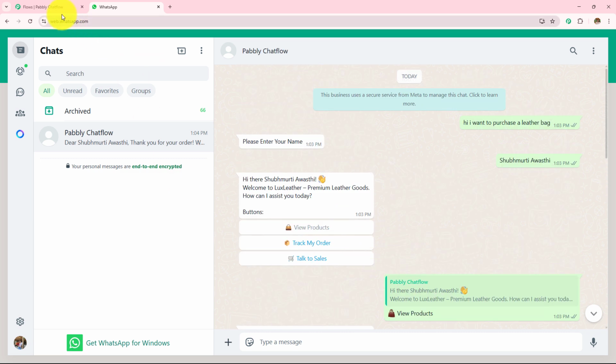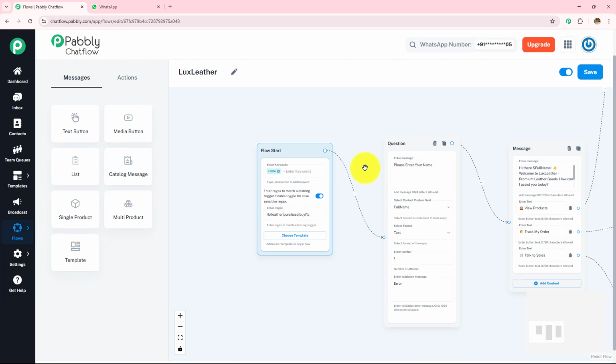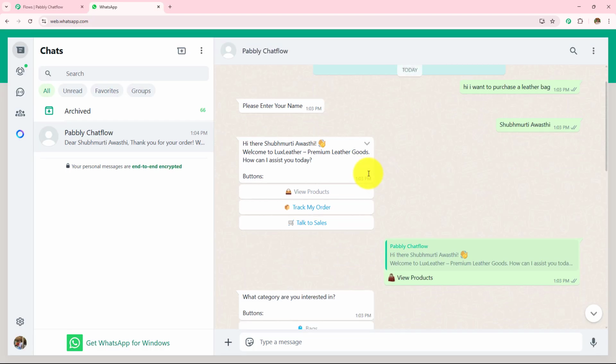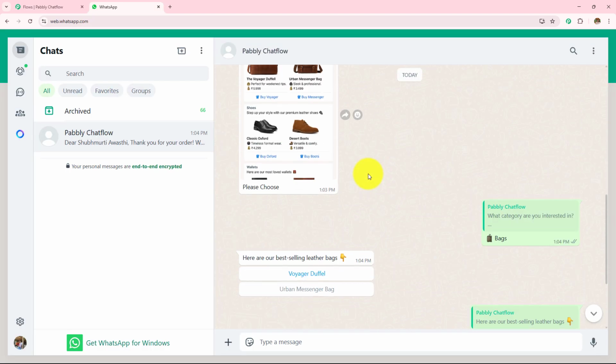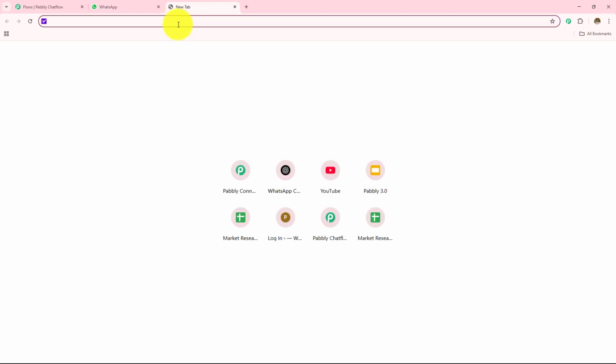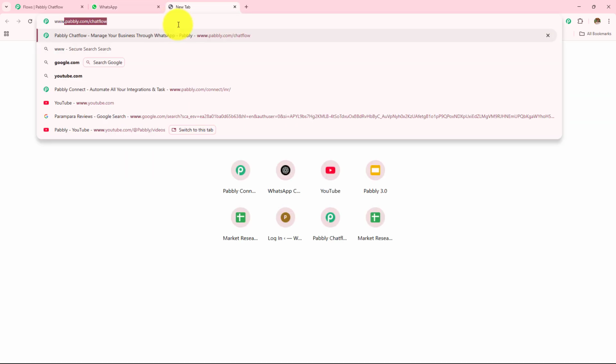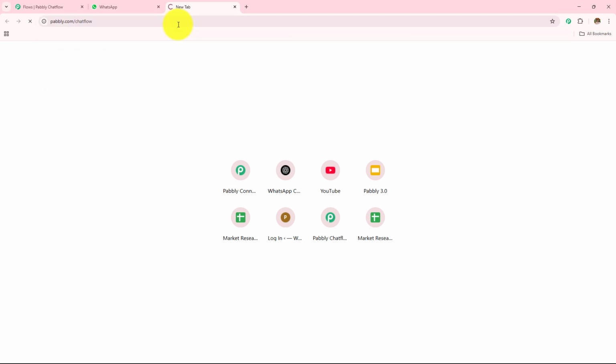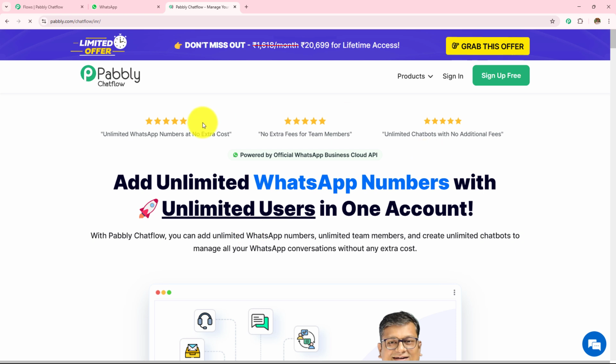And now to learn how to create this, let's start creating this chatbot from the beginning. In this video, we are going to learn how to create a WhatsApp chatbot for leather goods store. So for this, we have to navigate to the Pabbly Chatflow dashboard. In the search bar, we have to search for www.pabbly.com/chatflow. And this is the landing page of Pabbly Chatflow.